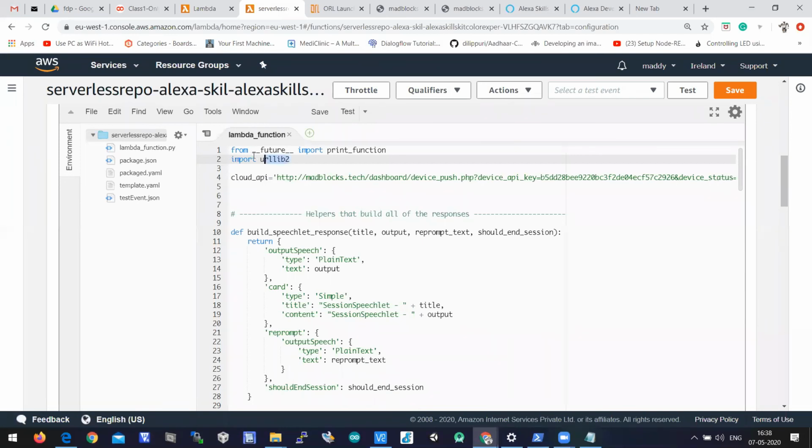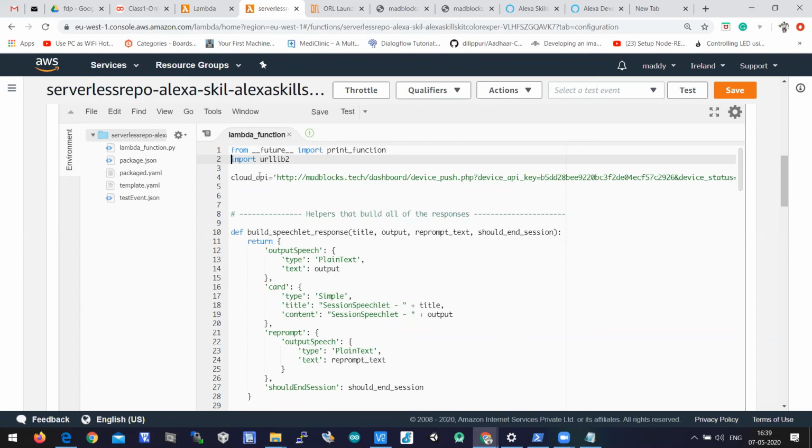You need to import the module called URL lab2. So in this program, we have to edit. You have to import the module URL lab2, and you need to configure your cloud API, which is push API. And then we have edited welcome response, and then we have added two functions. One is bulb on request, second one is bulb off request.